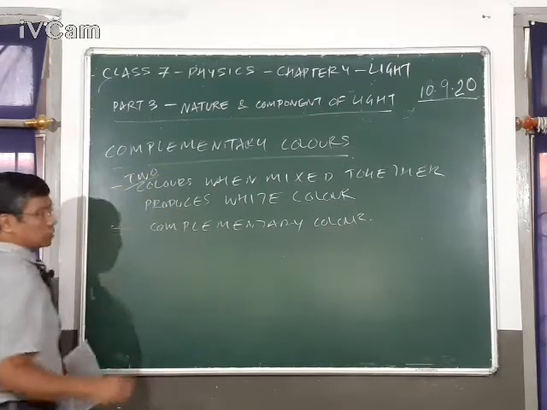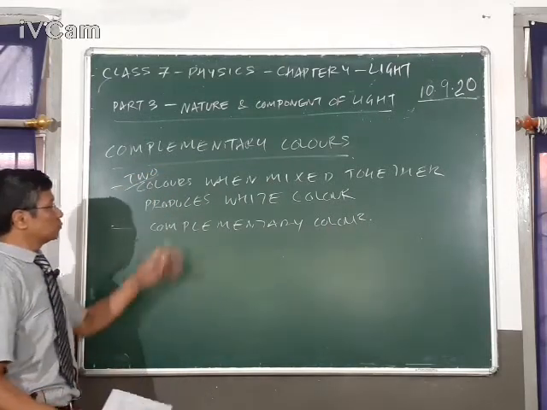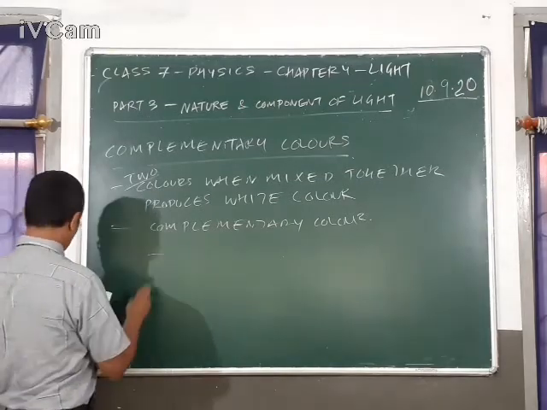It's actually two colors. Two colors will mix together to produce a white color. And the following are the complementary colors.